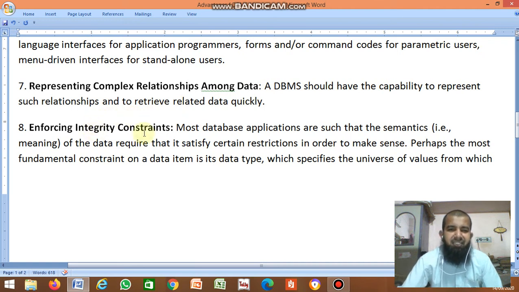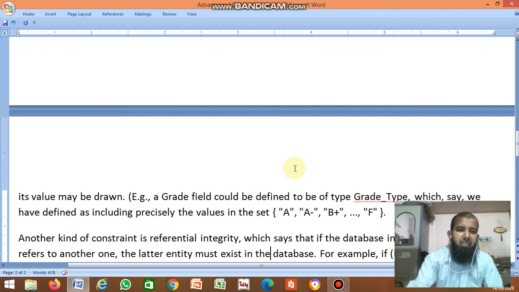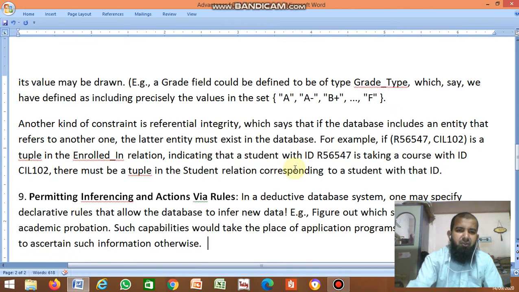Enforcing integrity constraints. Most database applications are such that the semantics, the meaning of the data, require that it satisfies certain restrictions in order to make sense. Perhaps the most fundamental constraint on a data item is its data type, which specifies the universe of values from which its values may be drawn.